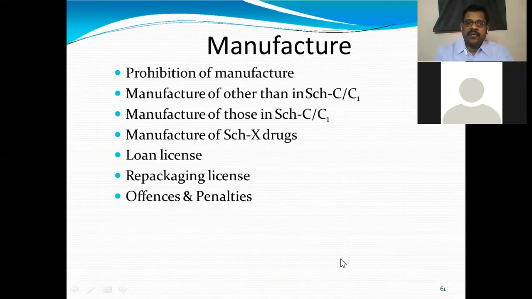Manufacturing of medicines is done in various ways. Some people who have licenses manufacture themselves. Some people get licenses and give the manufacturing duty to other people. That is called loan licenses. The people will take a loan license and do the manufacturing process for the original brand owner. With repacking licenses, they do only packing processes. They collect wholesale packs and make retail packs. That is repacking licenses. Offenses and penalties are also listed under this section.